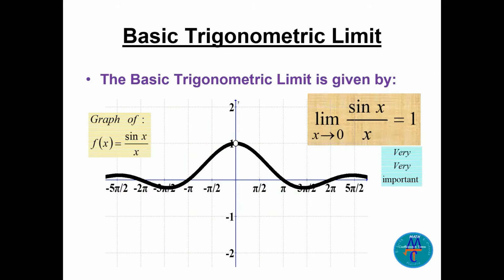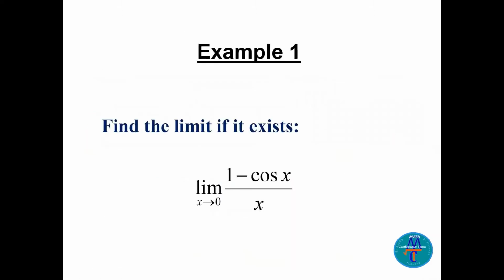One of the most important rules in limits, we say the limit of sine x divided by x as x goes to 0 is equal to 1. This is very, very important. You can look at the graph of this function, sine x over x. We will graph many functions later in this course. And you can see here the function is not defined at 0. So there is a hole here because x cannot be 0. But the limit as x goes to 0 of sine x divided by x is always 1. Remember that. Now let's look at a nice example here.